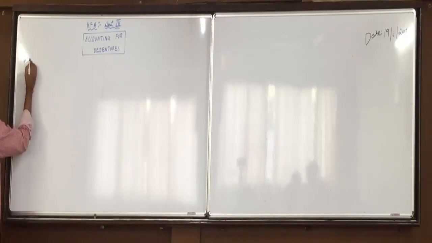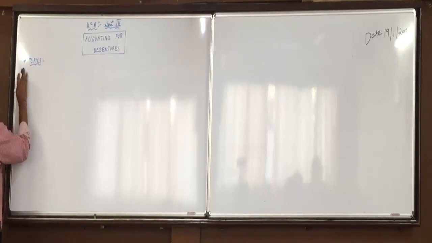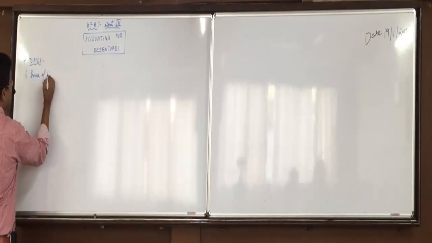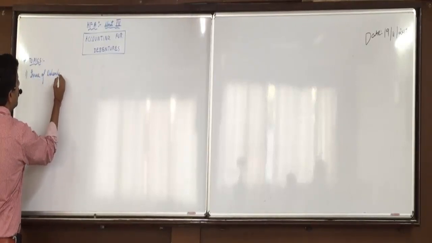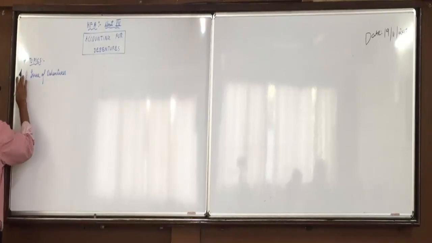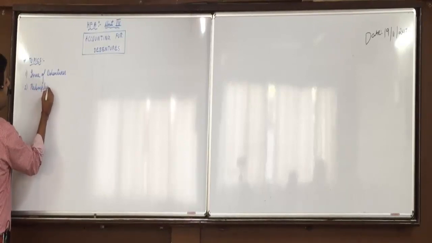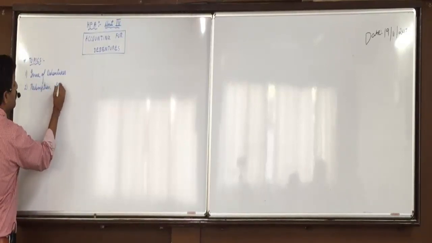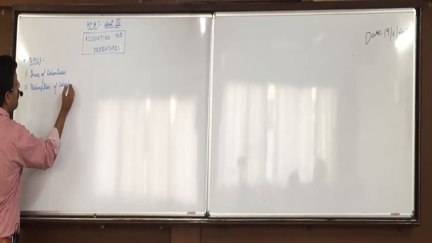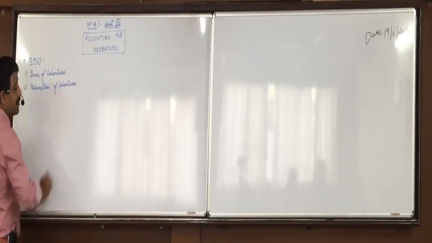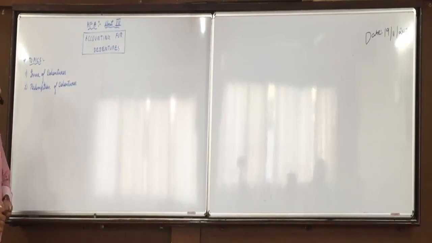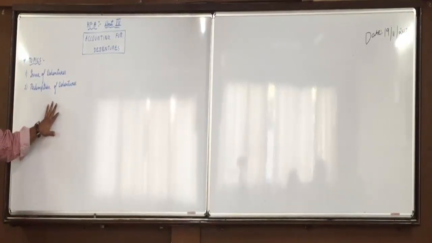Okay, now only two topics we have to study in this chapter. One is issue of debentures and the other is redemption of debentures. Means from exam point of view, only two things we have to study. What accounting entries we have to pass at the time of issue of debentures. And what do you mean by redemption? Repayment. Okay, redemption of preference shares also we have studied. So same way we have to understand what entries we have to pass at the time of redemption of debentures.